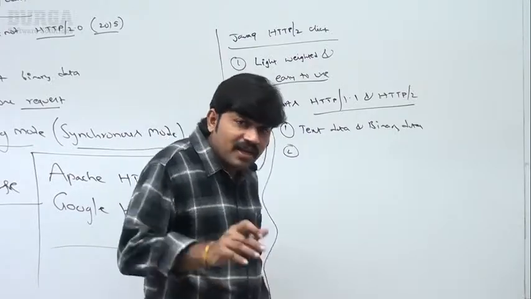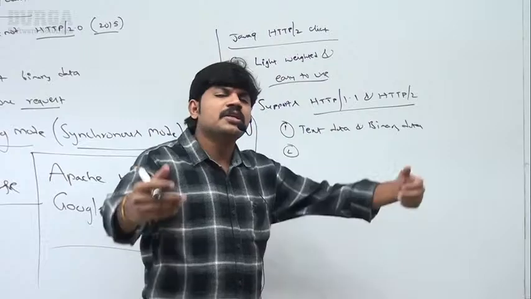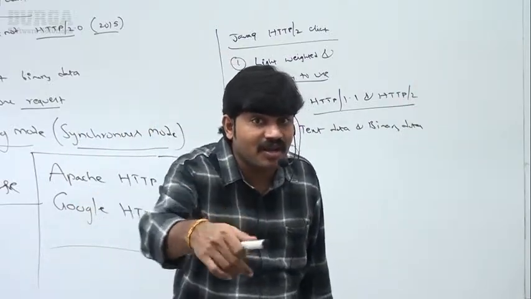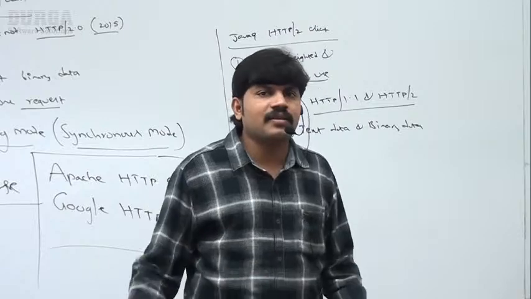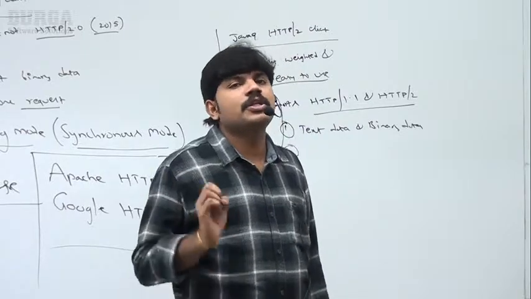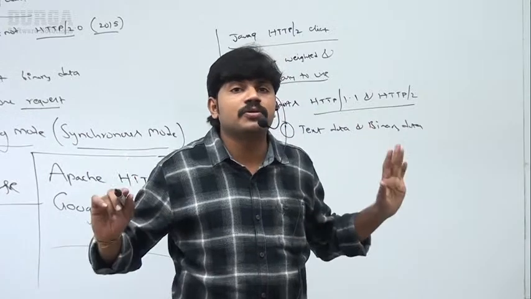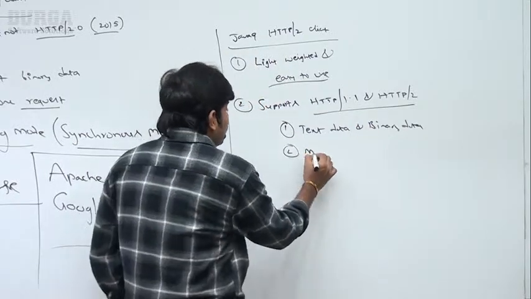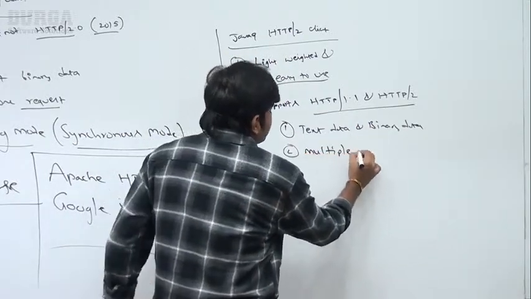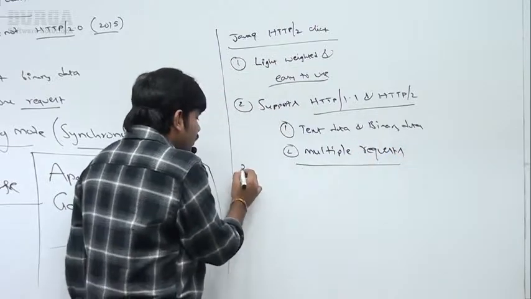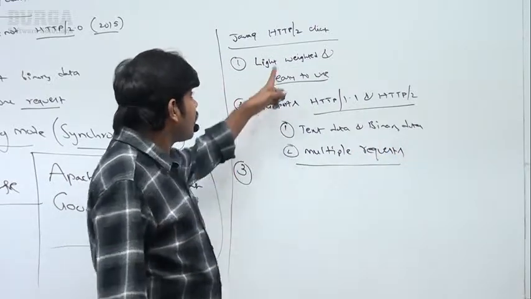Next, per TCP connection, any number of requests we can send because it supports asynchronous communication. We are not required to wait until getting the response. That's why happily it provides support for multiple requests at a time, no problem at all. Sir, are you getting it? Next, third one, sir.